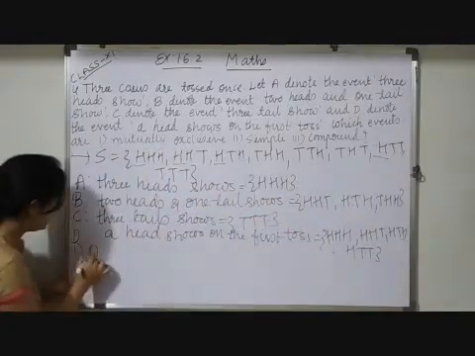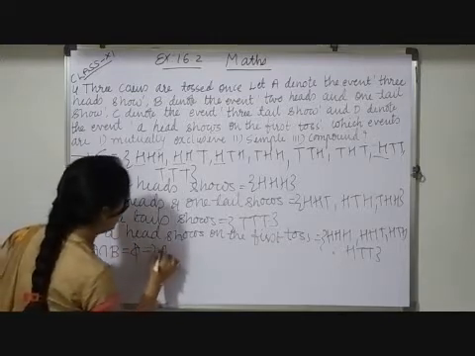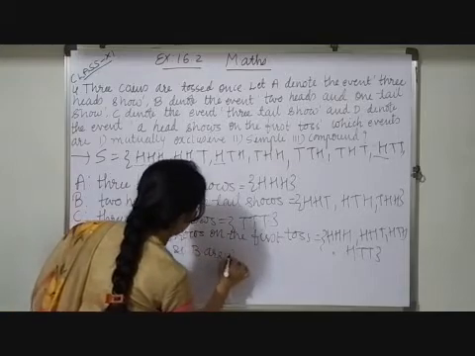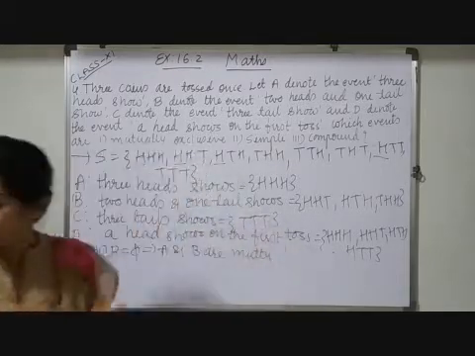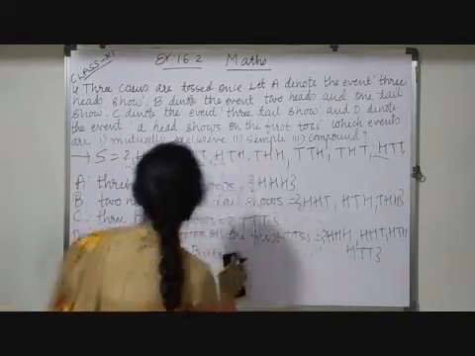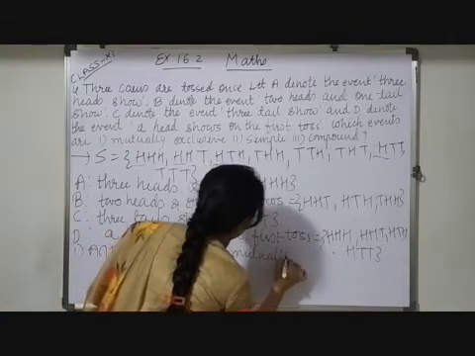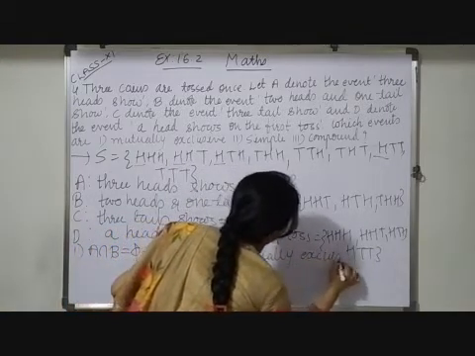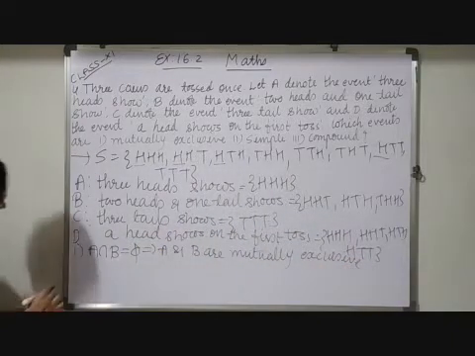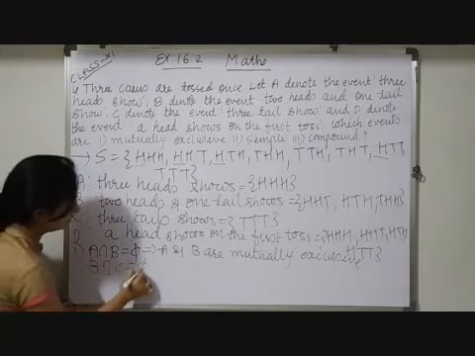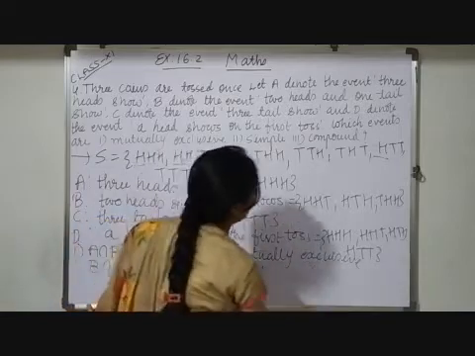So we are getting A intersection B equals empty set, which implies A and B are mutually exclusive. Then let me check B and C. Here also the intersection is empty. So B intersection C is also empty, which implies B and C are also mutually exclusive.